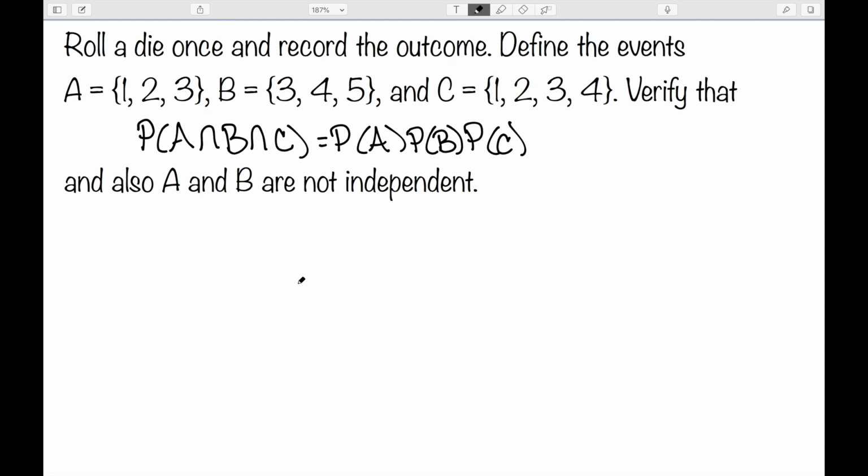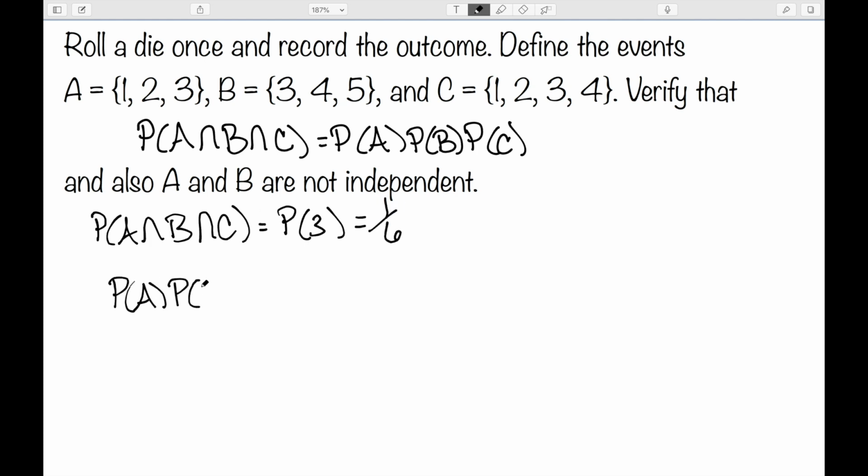So we're going to roll a die once and record the outcome. We're going to let A be the event 1, 2, 3, B be the event 3, 4, 5, and C be the event 1, 2, 3, 4. Now I want to verify that this is true. So the probability of A intersect B intersect C. The only thing that all 3 of these have in common is a 3, so this would be 1 over 6.